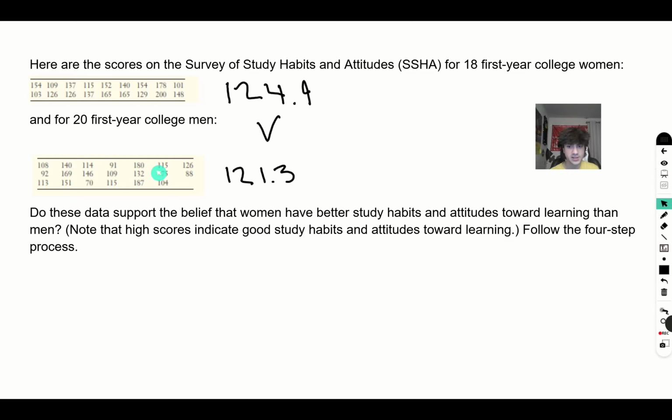So yes, it does support the belief, because the average survey of study habits and attitude score of the women in the study turns out to be 3.6 scores higher than for the men, meaning that they have better study scores, study habits, and attitudes.